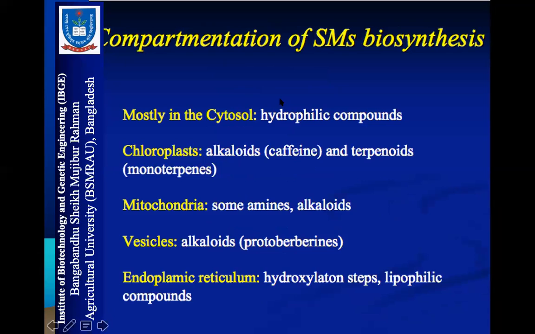And the question is, secondary metabolites in case of plants, where are they compartmentalized? Most of them are toxic, but how does the plant or cell compartmentalize them, that means preserve them in the cellular system?